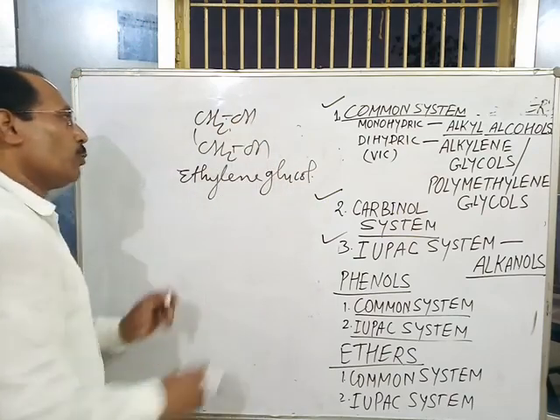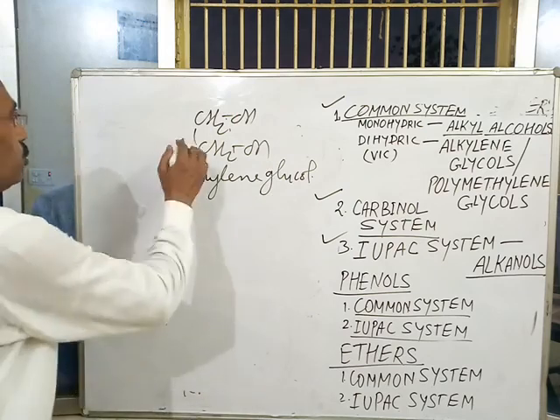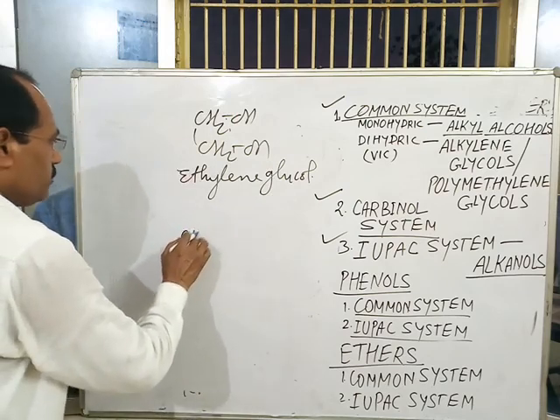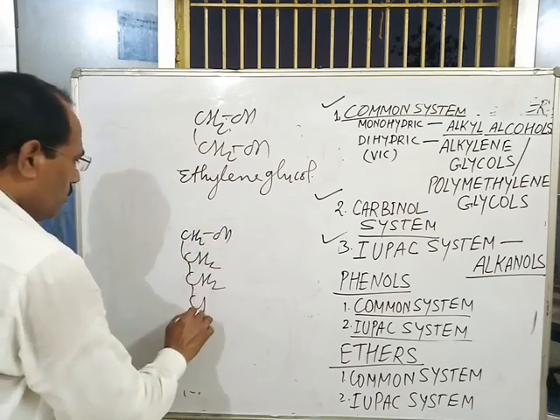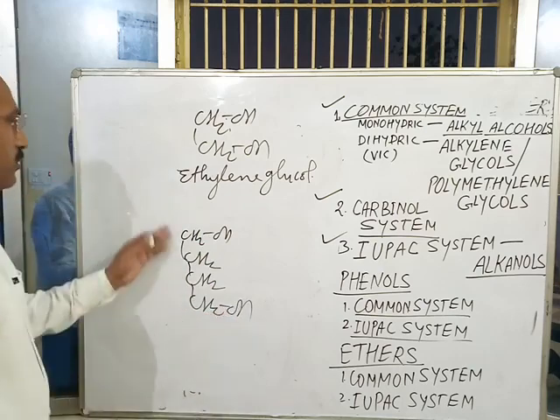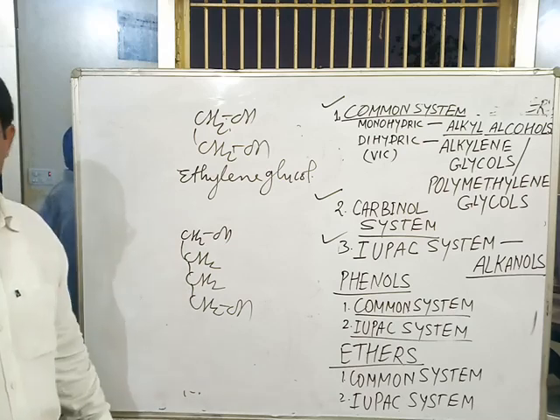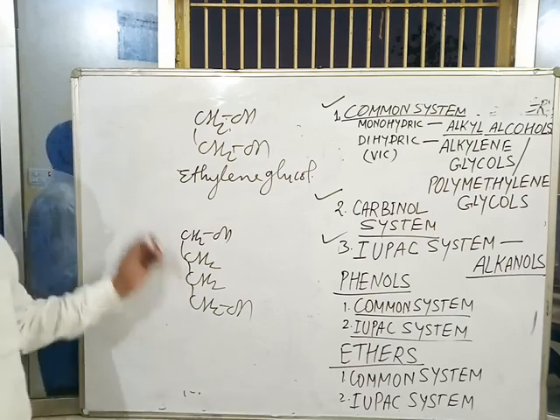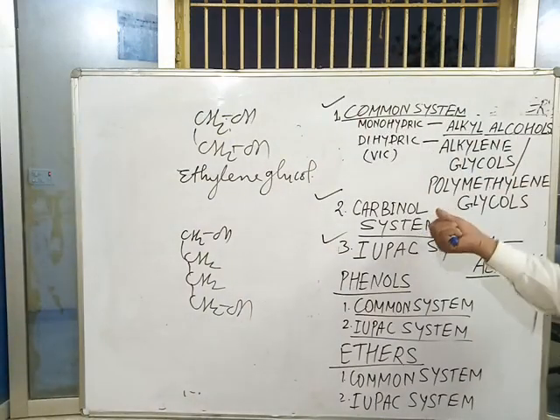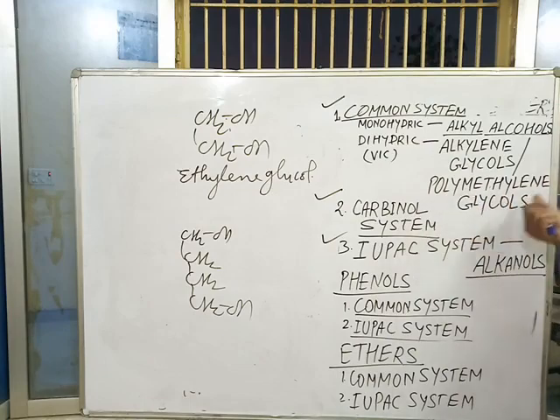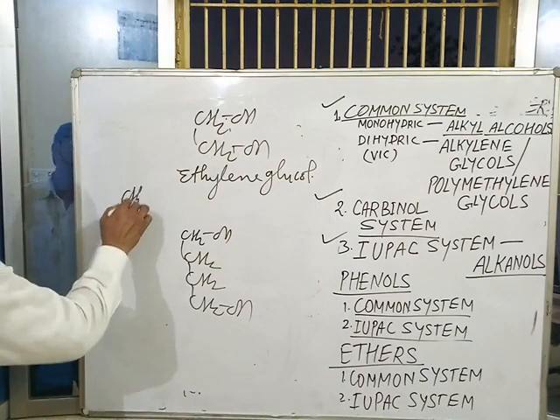If two OH groups are present on distant carbons, like HOCH2-CH2-CH2-CH2OH, these groups are not present at adjacent carbon atoms, but at the end carbon atoms, the most distant carbon atoms. In this case the rule is polymethylene glycols, because the CH2 group is called methylene group.